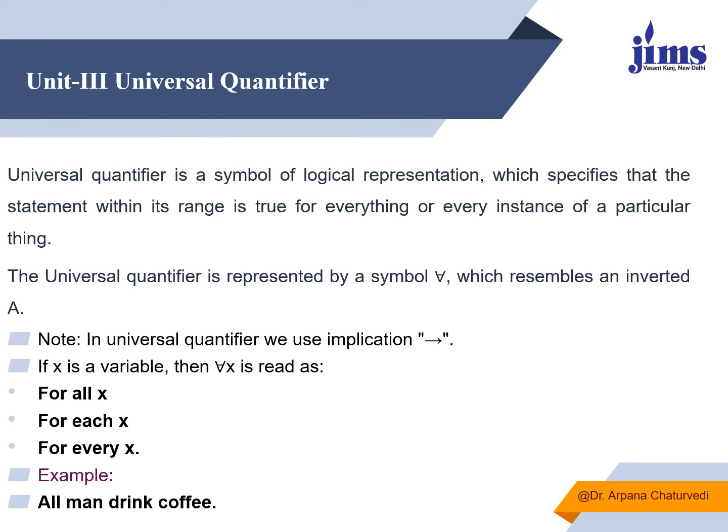Here, the universal quantifier is a symbol of logical representation which specifies that the statement within its range is true for everything which is lying within that particular universe. So the universal quantifier is always represented by this symbol, and it resembles an inverted A, like we write A in this way. Inverted A is the symbol of the universal quantifier. Like if we have to write for all x, how will I write it? For all, within brackets x.